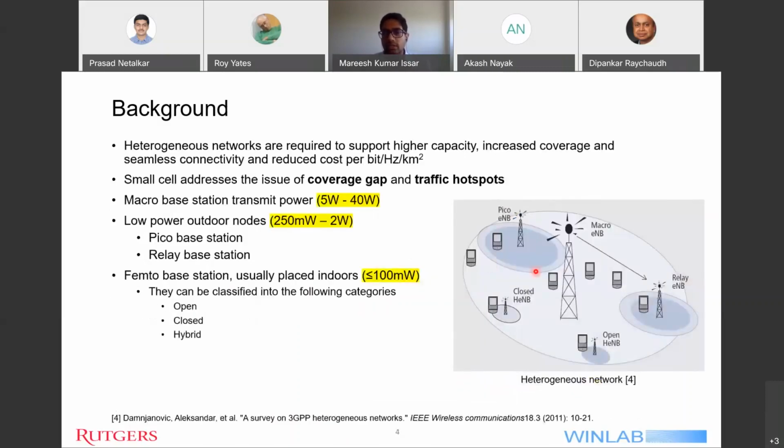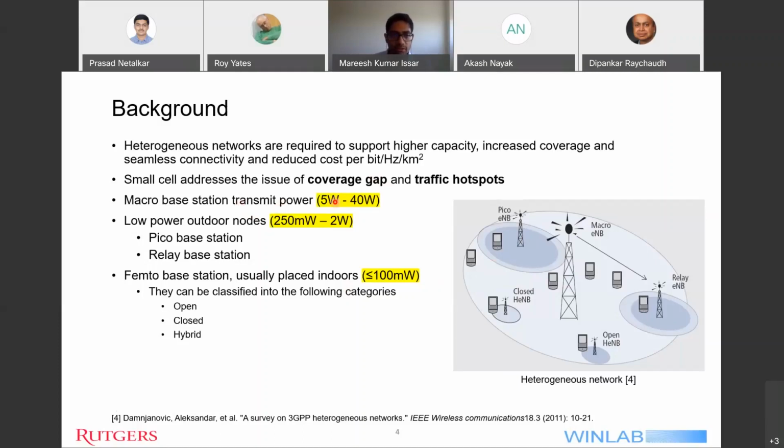So in the figure on the right side, you can see a heterogeneous network. A heterogeneous network comprises basically a large cell tower called macro eNodeB or evolved node B in terms of LTE, and smaller cell towers called pico or home eNodeB. The main purpose of using small cells is to address the issue of coverage gaps and traffic hotspots. Coverage gap means some areas might not receive the signal, and traffic hotspots means locations such as a fully packed stadium. In those cases, small cells help in providing connection to a large number of people at a small spot.